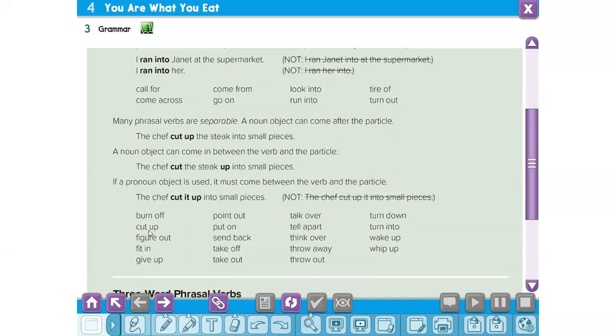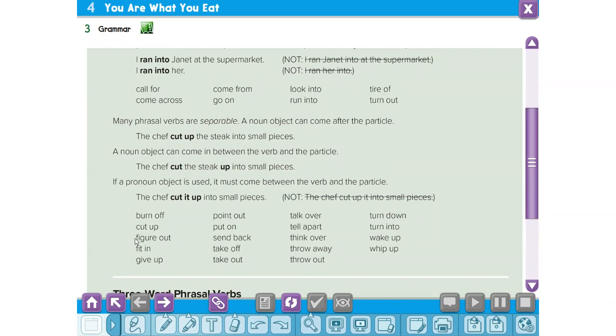Here are some separable phrasal verbs: burn off, cut up, figure out, fit in, give up, point out, put on, send back, take off, take out, talk over, tell apart, think over, throw away, throw out, turn down, turn into, wake up, whip up. Okay, my friends, who can read these phrasal verbs?